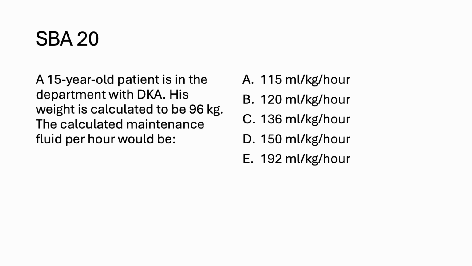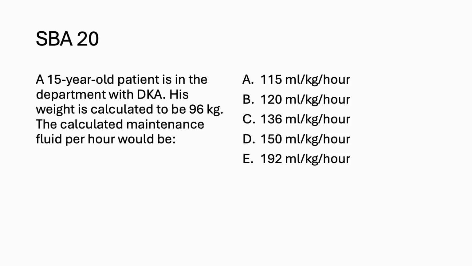Now the definition has become very easy. There is mild, moderate, and severe. Mild and moderate is assumed to be 5% dehydration, and severe is assumed to be 10% dehydration. So they are asking maintenance fluid, not the deficit fluid. So we'll just look at the maintenance fluid. The maintenance fluid is calculated by using the Holliday-Segar formula: 100 ml per kg for the first 10 kilograms, 50 ml per kg for the next 10 kilograms, and then 20 ml per kg.